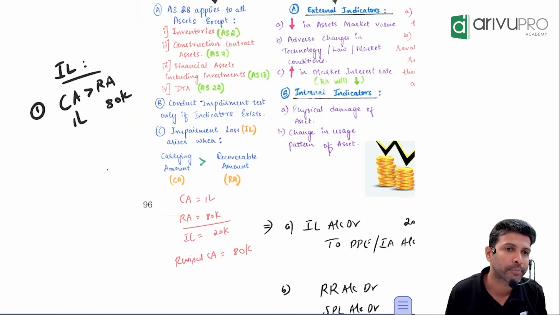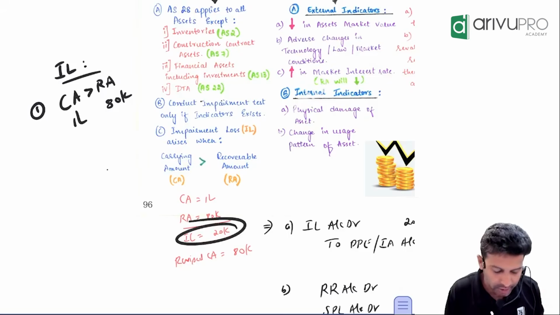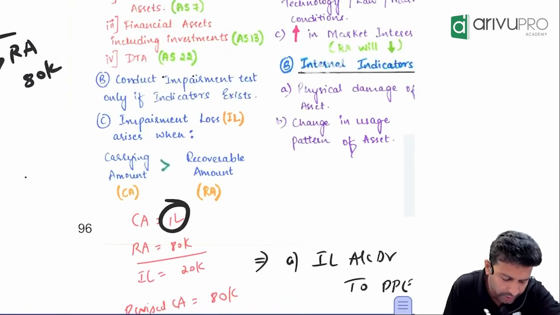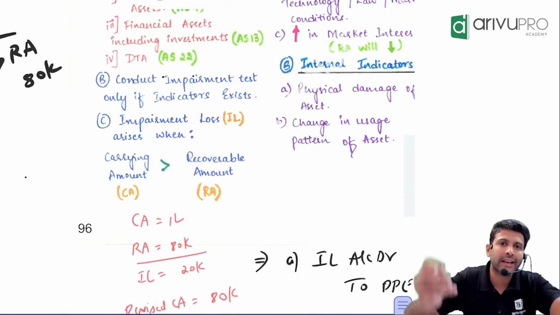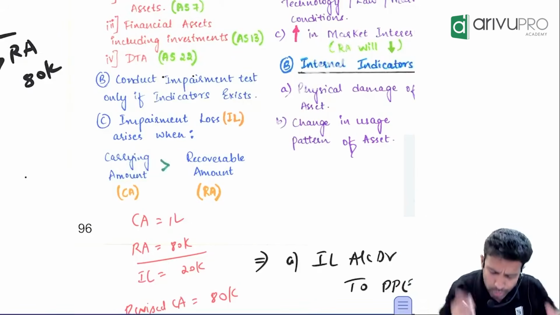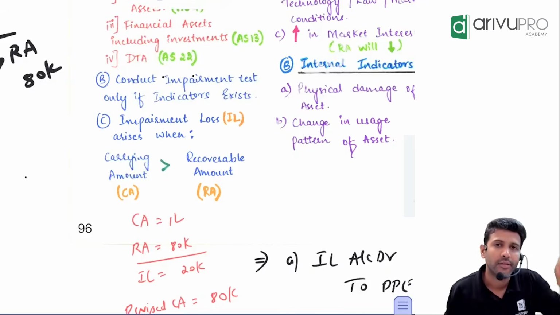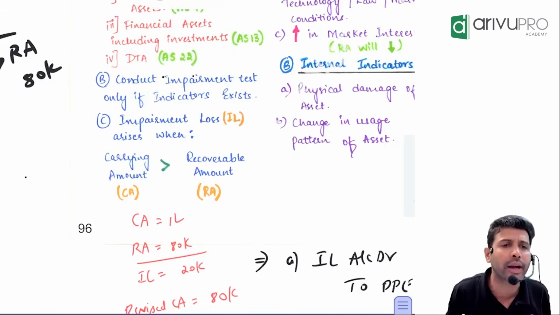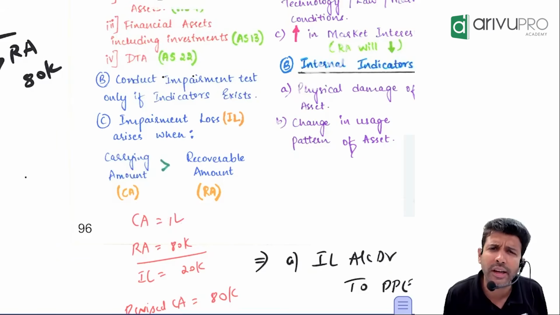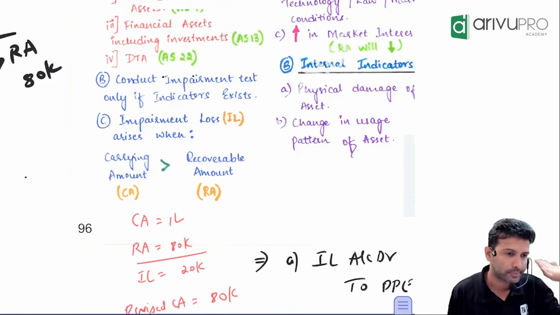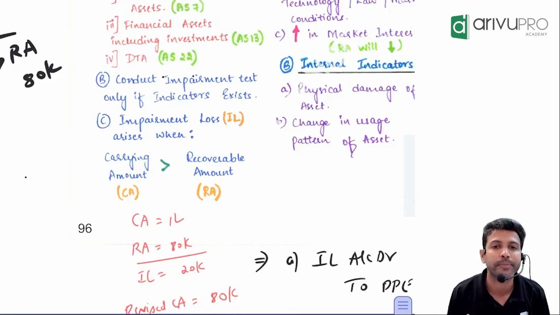Do you agree with me? This asset has got overstated by 20. How? Currently you are showing the asset at 1 lakh. But max to max, either by using or by selling, you can recover only how much? From that asset, maximum you can recover 80, but in your books you are showing 1 lakh. So are you not overstating? Yes. By how much? 20. That overstated amount only will be booked as impairment loss. That's all this concept.